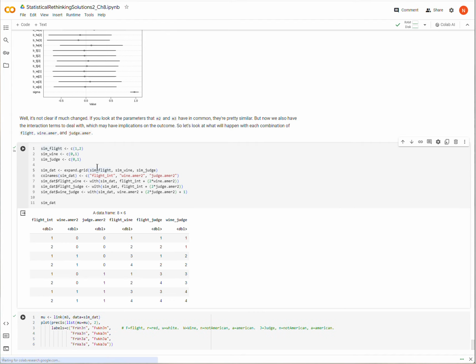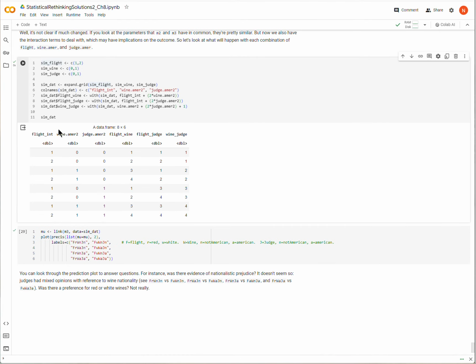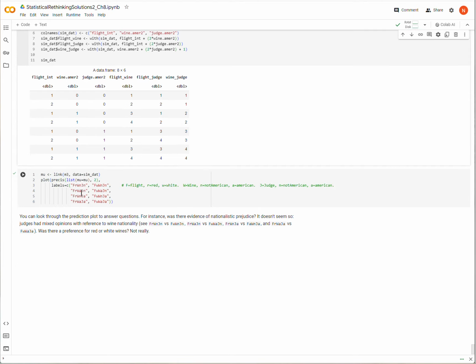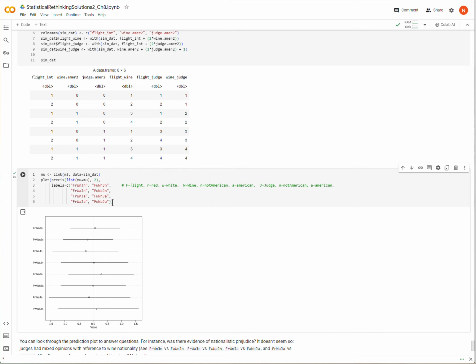When I run all of this, I get every combination of flights, wines, and judges, and the encoded values for the 3 interactions that we had. Now I'm going to use the link function for the M3 model, the interaction model, using this sim data, and then plot the posterior distributions for the combinations.